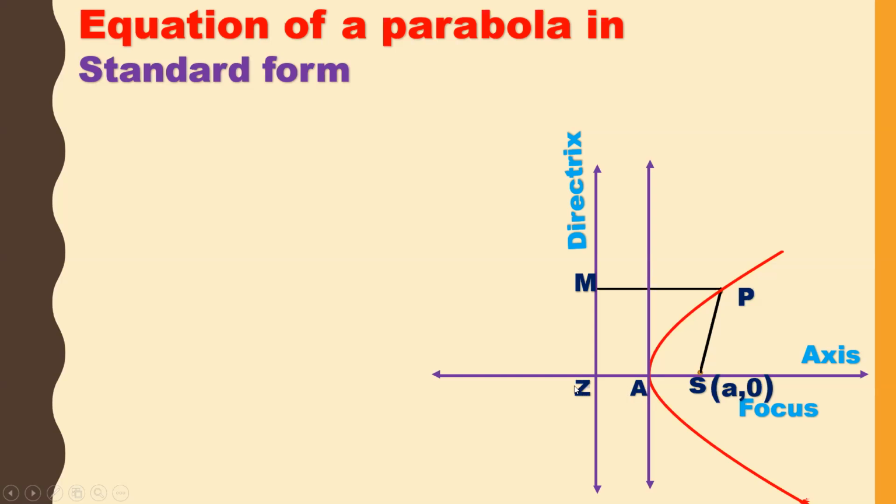And this is Z. What is Z? Z is the projection of S on L. So the coordinates of A is 0, comma 0. The coordinates of Z is minus A, comma 0. And A 0, comma 0 is the vertex. Now let us see the proof. And this is the x-axis. And this is the x dash, y dash.